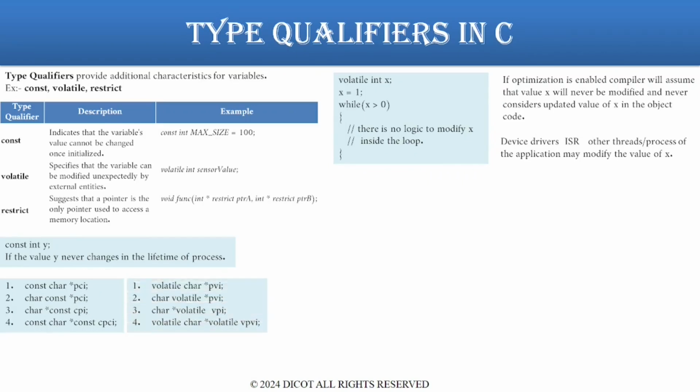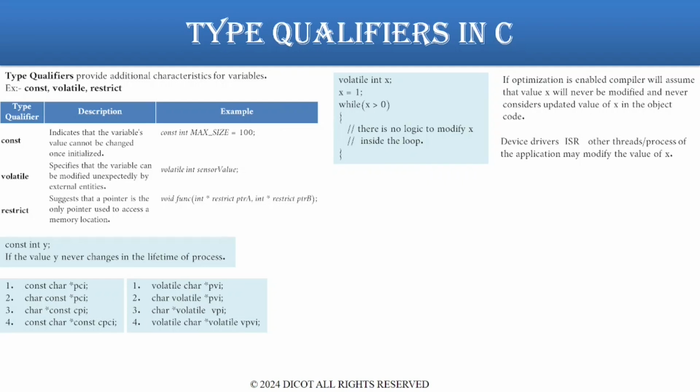Similar is the case for volatile. volatile char *pvi is a pointer to a volatile char. char volatile *pvi is a pointer to a volatile char once again. char *volatile vpi is a volatile pointer to a char. And vpvi is a volatile pointer to a volatile char.